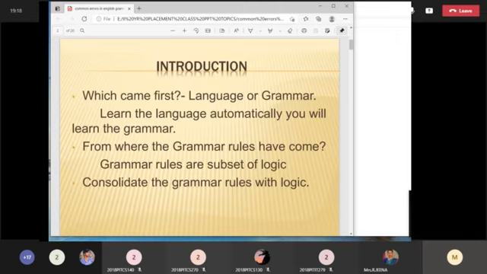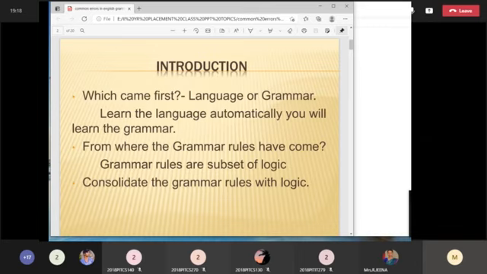Everybody can understand and speak English, but as a professional student, how are you going to use that universal language in your career? That is the main thing.